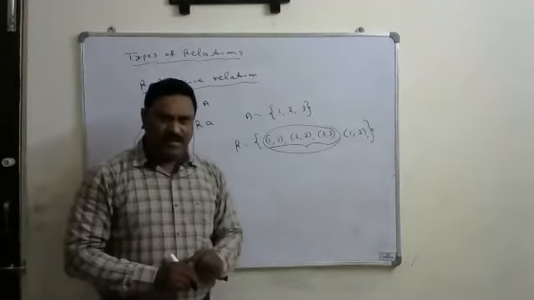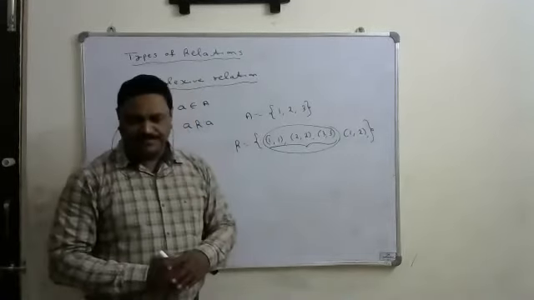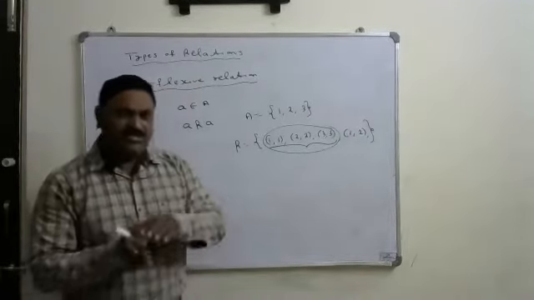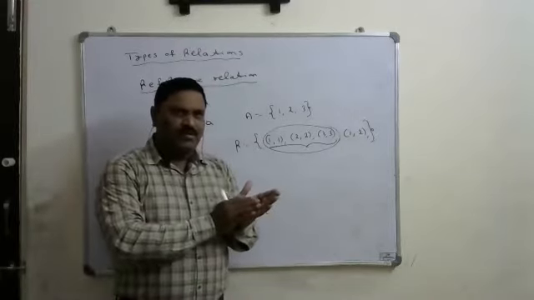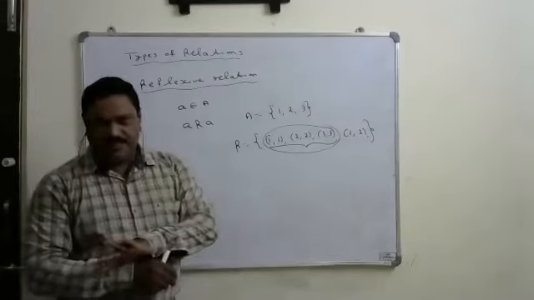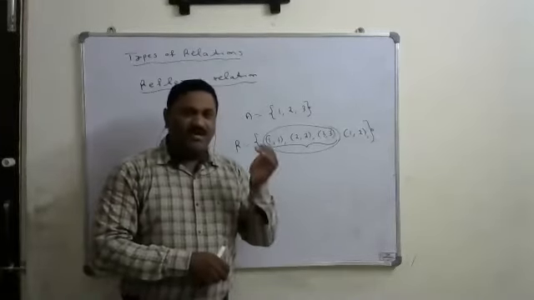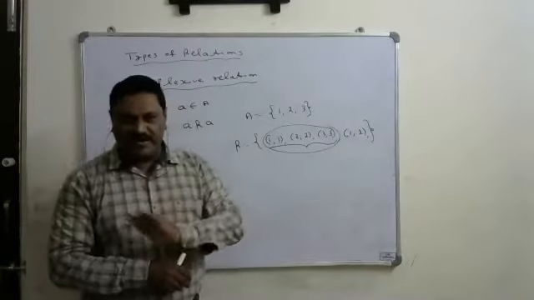So from this you can say that all the identity relations are reflexive. Sorry, all the identity relations are reflexive, but all the reflexive relations are not identity.